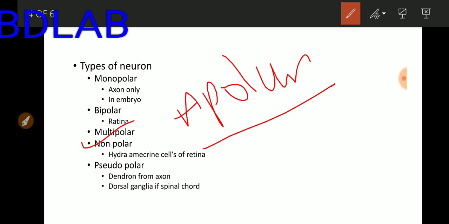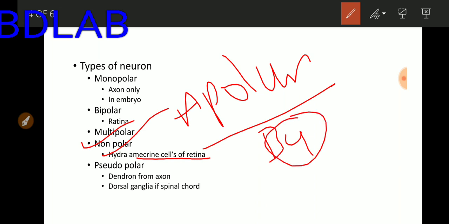Apolar or non-polar neurons are present basically in hydra or the amacrine cell of the retina. Retina has bipolar neurons, as I told you, but amacrine cell has apolar or non-polar neuron.